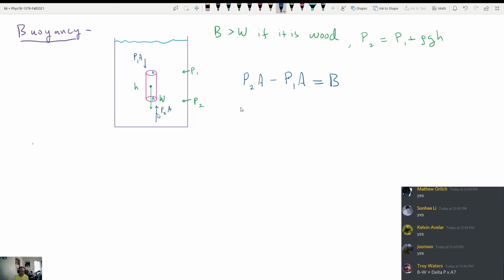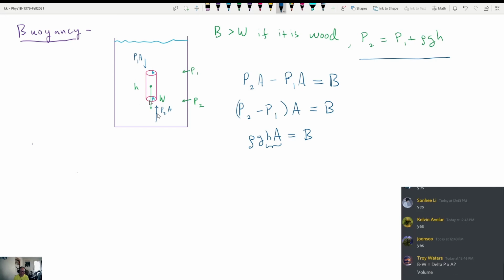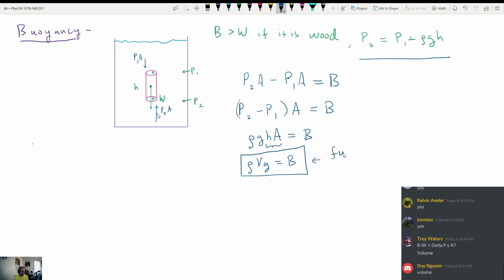Now, what are these equal to? Well, we know P2 minus P1. We know what it's equal to from this equation, right? It's rho GH. So on the left-hand side, we can just put rho GH times A, and that should be the buoyant force. But hey, you know what? What is H times A? It's the height of the column times A, right? So it's V, it's volume, exactly. So we can write this as rho times volume times G is equal to the buoyant force. And that is how the buoyant force would be defined in this case. This is for full submersion.